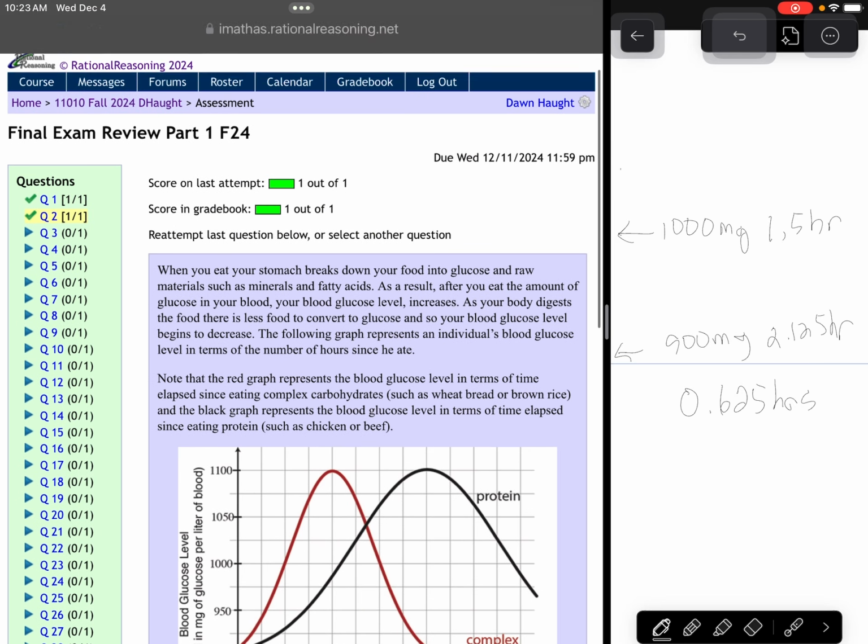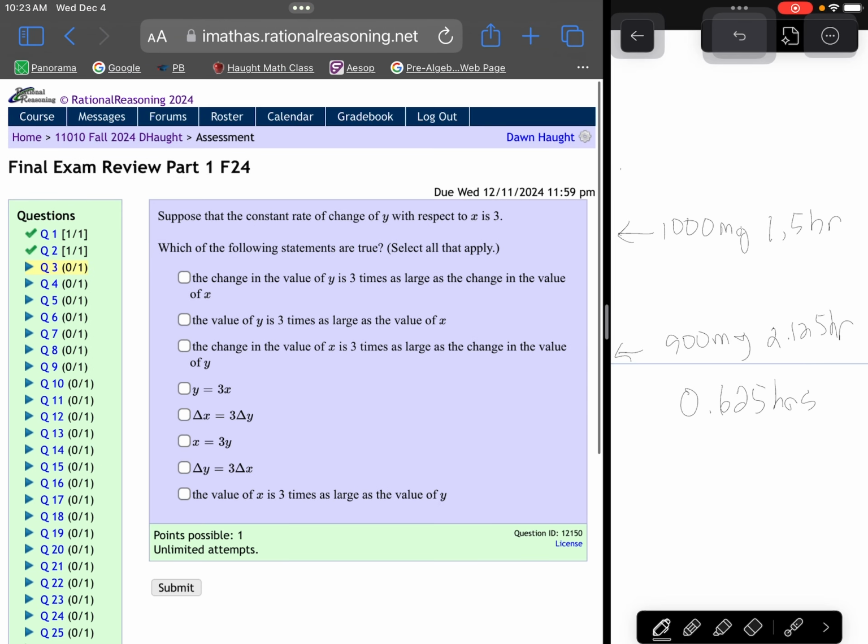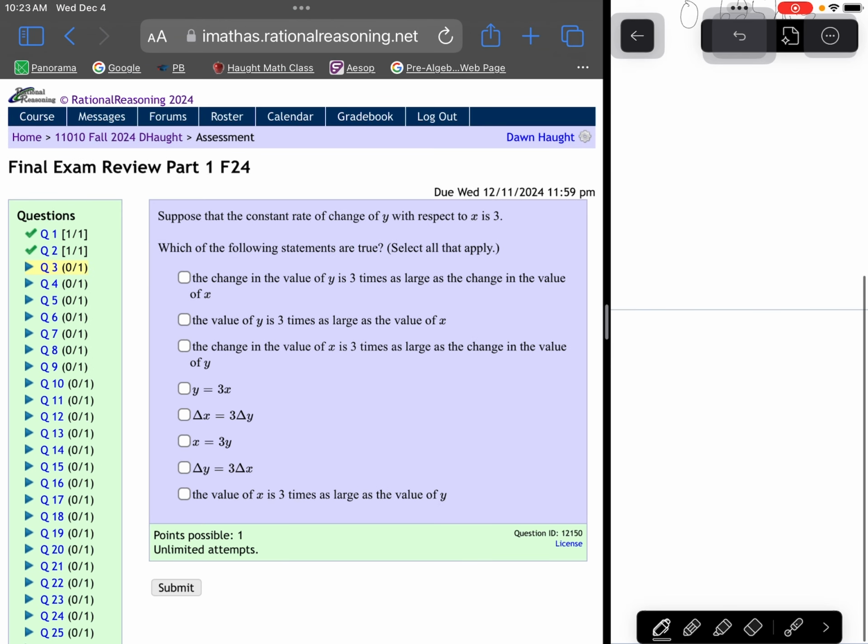So that's question number 2. Let's jump to question 3. Suppose that a constant rate of change of y with respect to x is 3. So that means that delta y over delta x is 3. They're telling us that our slope is 3. So the change of the value of y is 3 times as large as the change in the value of x. Yeah, because we can think about that as 3 over 1, so I agree with that first statement.